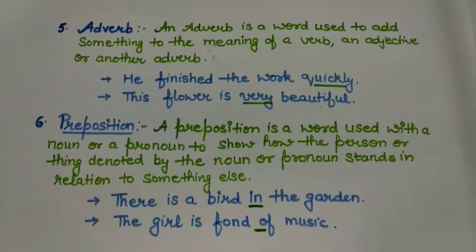Next example, see. The girl is fond of music. The word of is representing the preposition here, and it is connecting fond, and the girl is fond of music here, right? So prepositions are the words that are used for a noun or pronoun and show the relation to something.